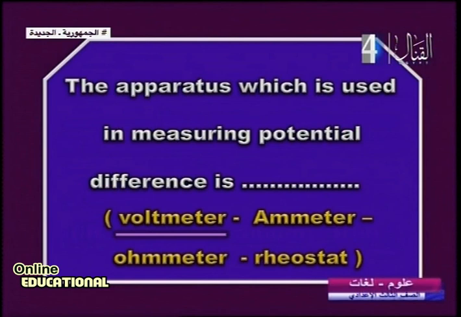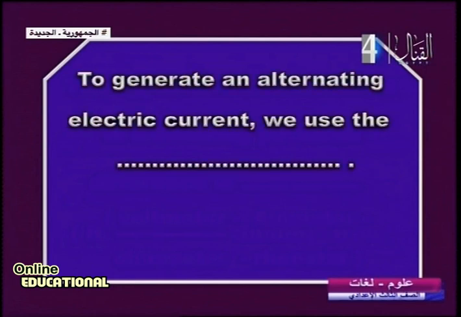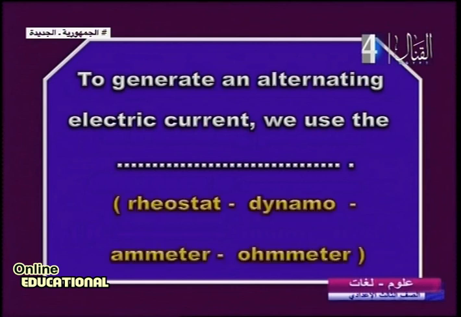Another one: to generate an alternating electric current, we use the blank. I want to make a generation for AC current. Rheostat, dynamo, ammeter, ohmmeter. Sure, we have the dynamo. Why? Because it changes kinetic energy to electric energy. It gives me AC current.